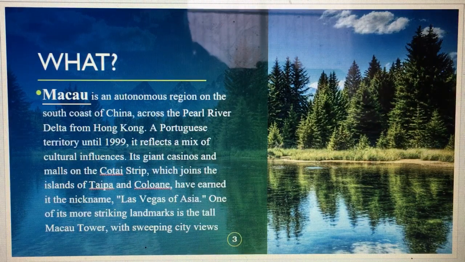a Portuguese territory until 1999. It reflects a mix of cultural influences, with the giant casinos and malls of the Cotai Strip, which joins the islands of Taipa and Coloane. It has earned its nickname, the Las Vegas of Asia, and one of its more striking landmarks is the tall Macau Tower, with sweeping city views.